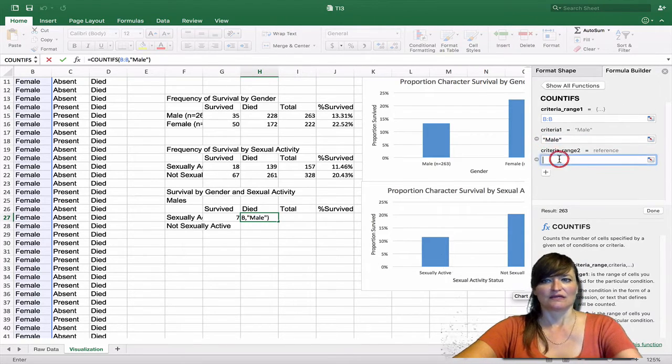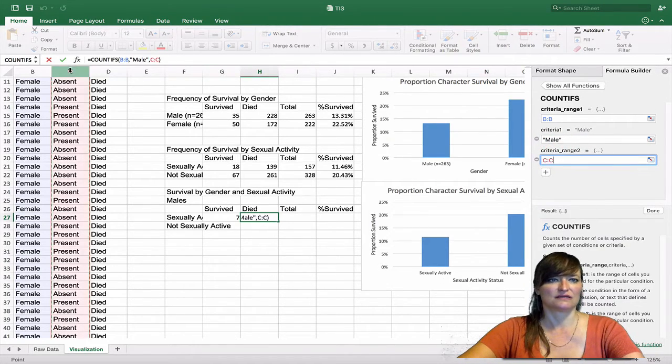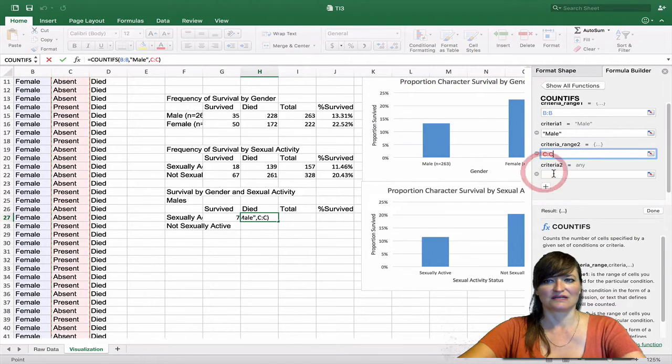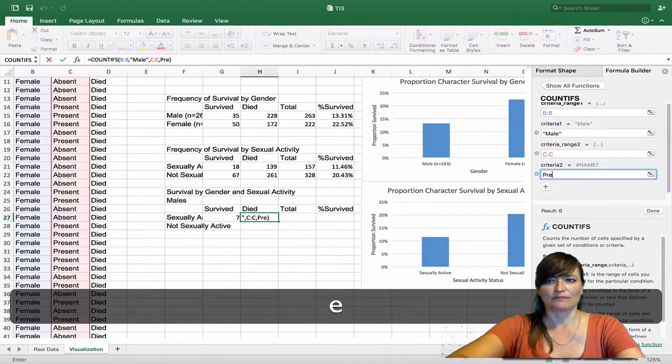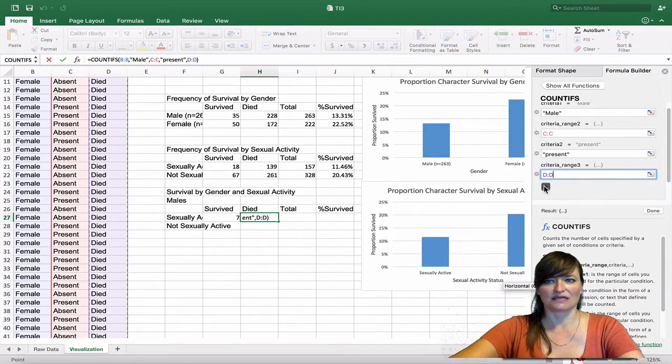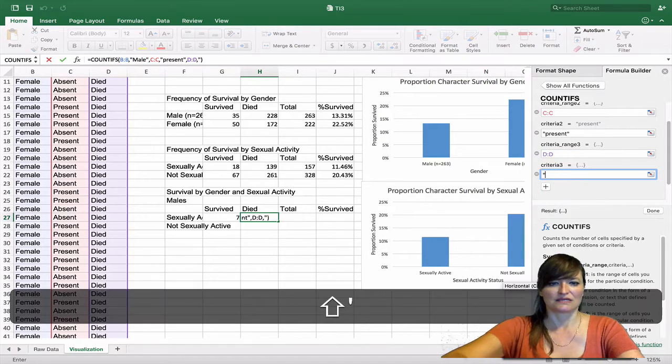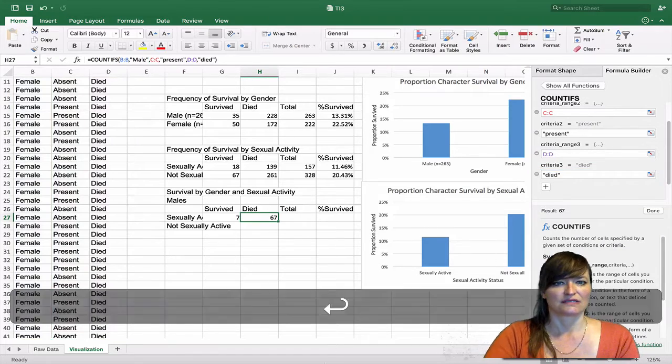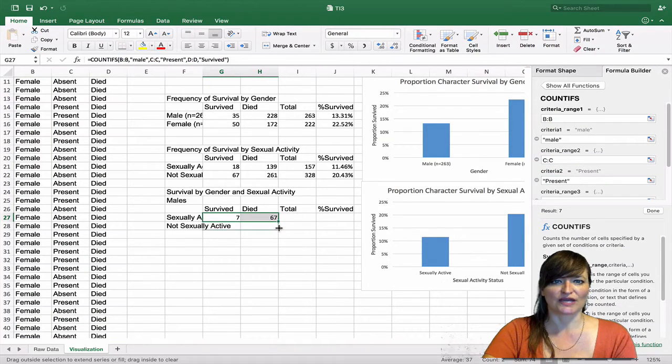C is present. Where are we? Sexually active and died. Present and D is died. Let's do those counts for the not sexually active.